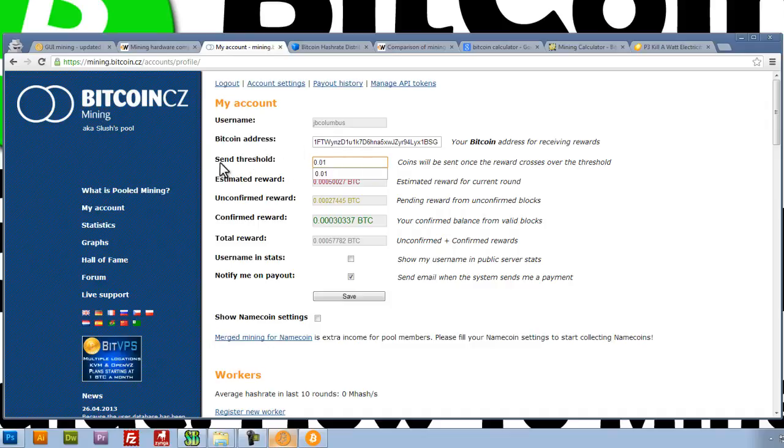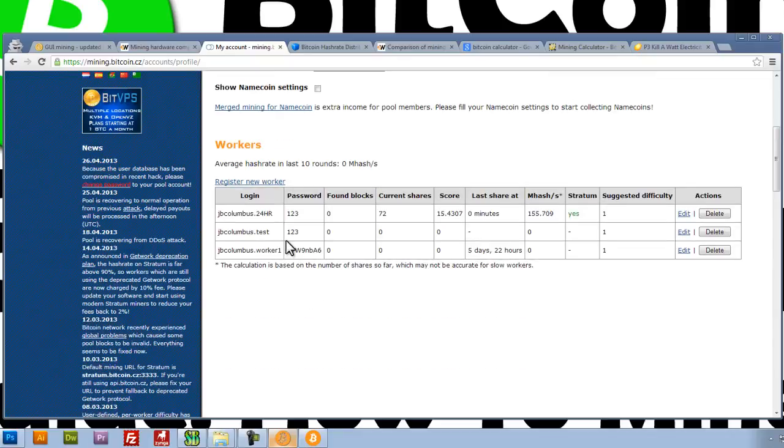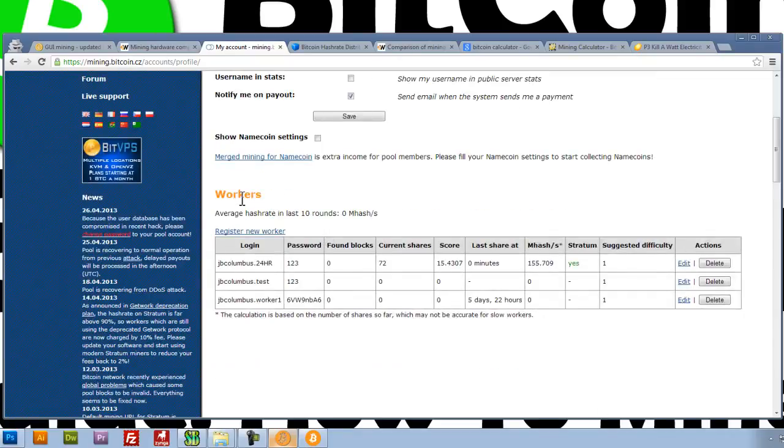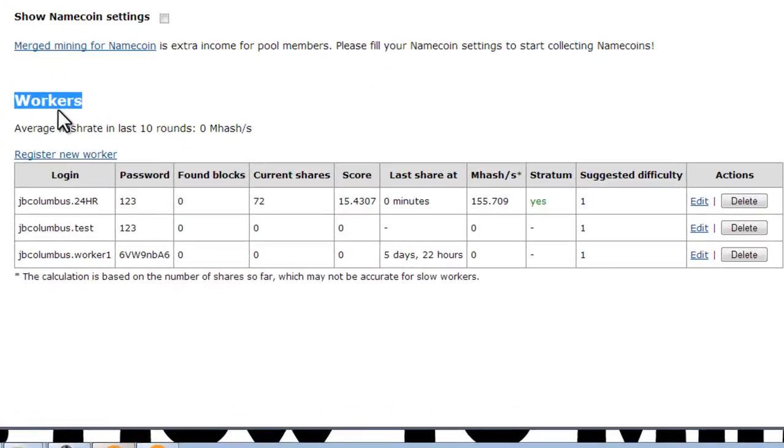We're going to keep the send threshold at 0.01. These are just some statistics that will show you basically where you're at in mining. We're going to save these settings. Now we need to create a worker. We've already figured out how we're going to get paid. Now we need to create a worker, and this is kind of like a login and password information.